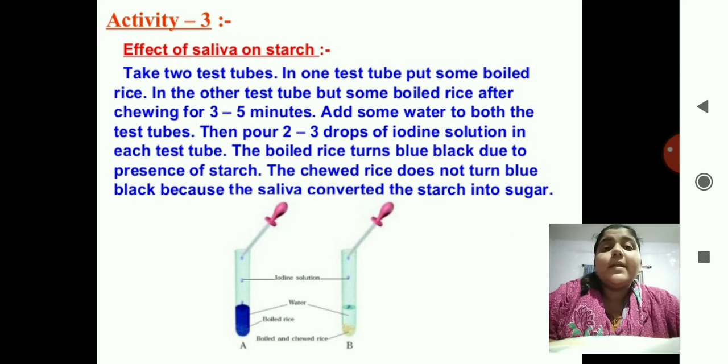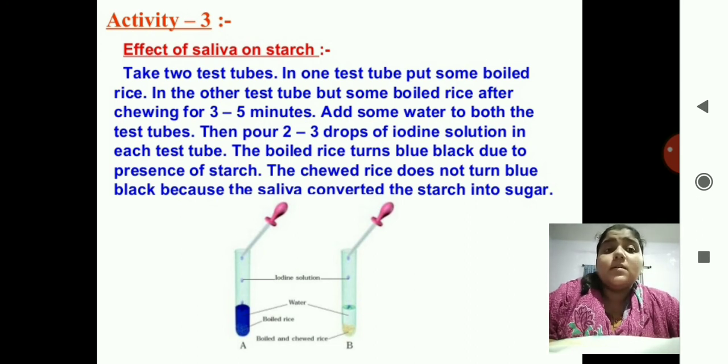Okay, take two test tubes. In one test tube put some boiled rice, and in the other test tube put some boiled rice after chewing it for 3 to 5 minutes. What they are doing is, in one test tube they have taken just the boiled rice, and in the second test tube you have chewed the rice and then put it into the test tube. Add some water to both the test tubes.